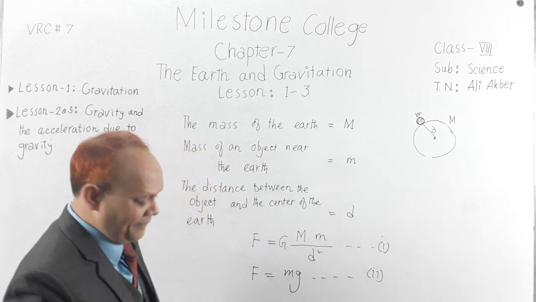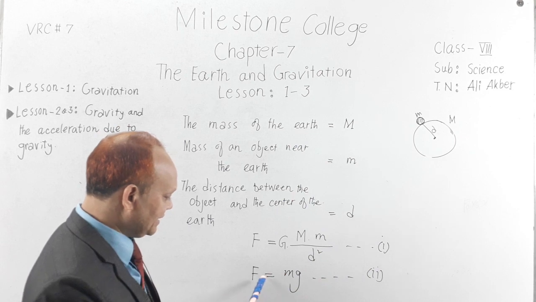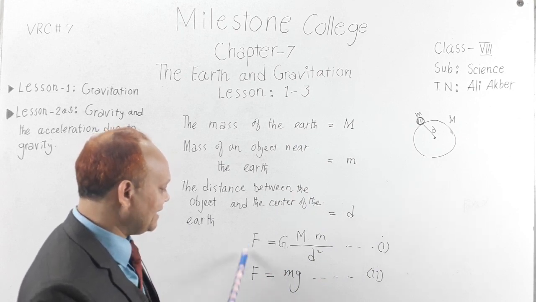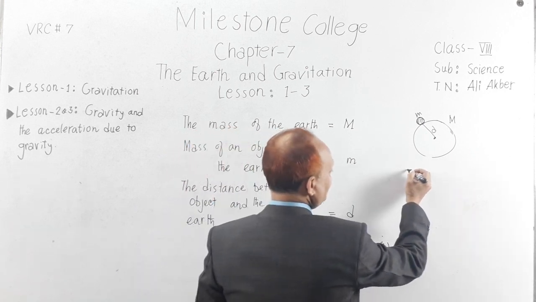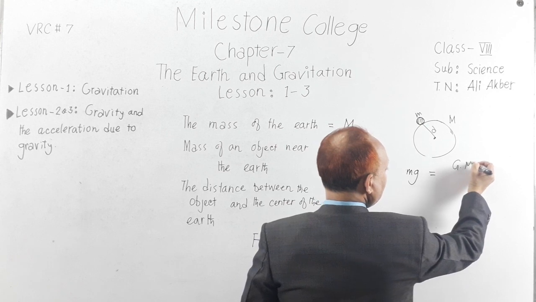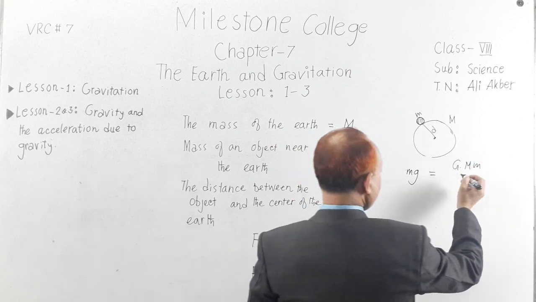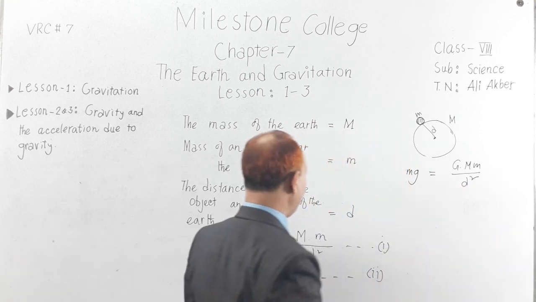Now you see in equation number 1, F equal to something, here F equal to. So this is F, this is F. So equations 1 and 2 can be written as mg equal to G M m by D square.